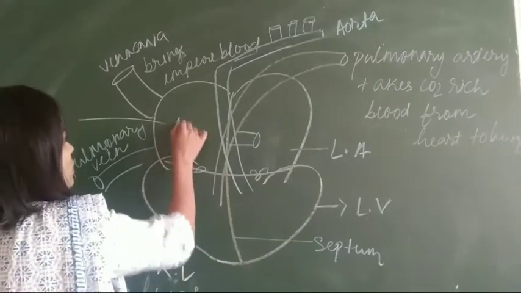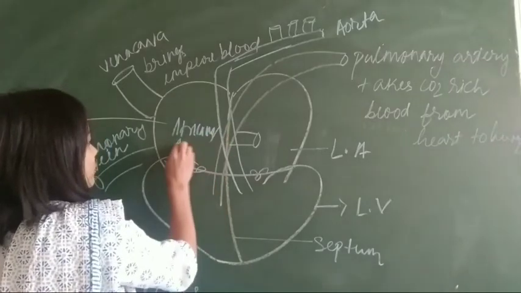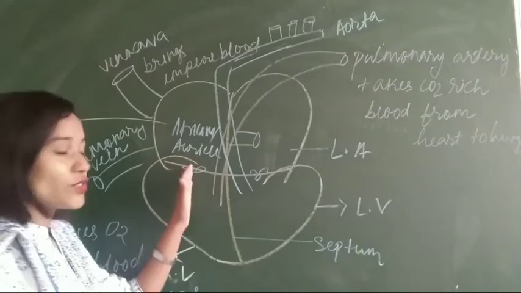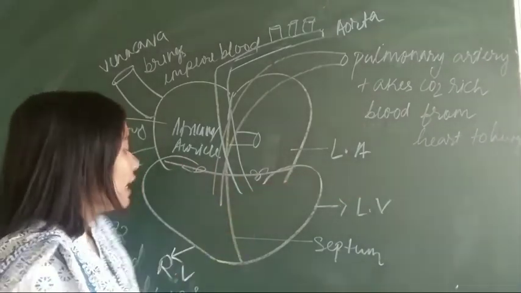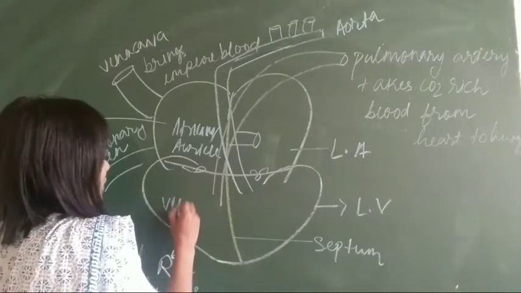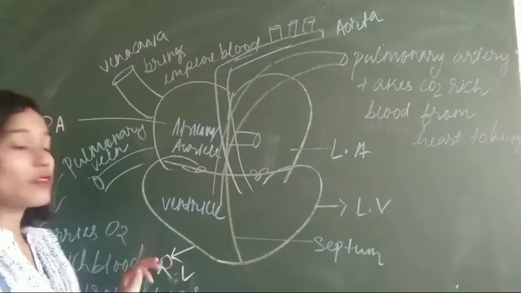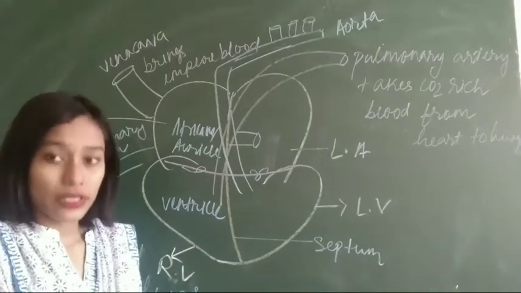So this one is called atrium or auricle. If it is present on the right side, we will say right atrium or auricle. If it is present on the left side, we will say left auricle or atrium. On the other hand, the lower one is what? Ventricle. If it is present on the right side, we will say right ventricle. If it is present on the left side, we will say left ventricle.